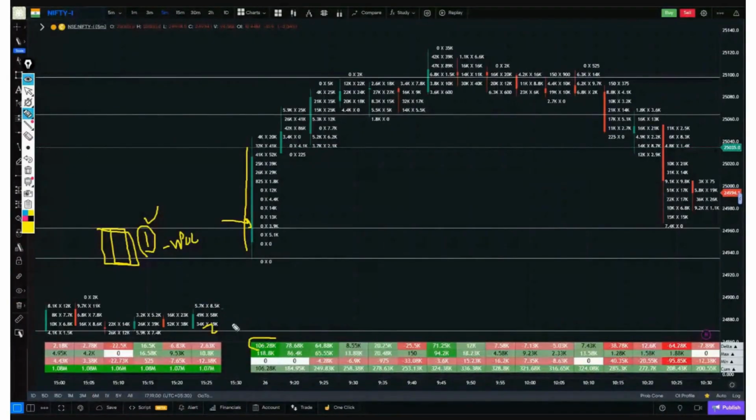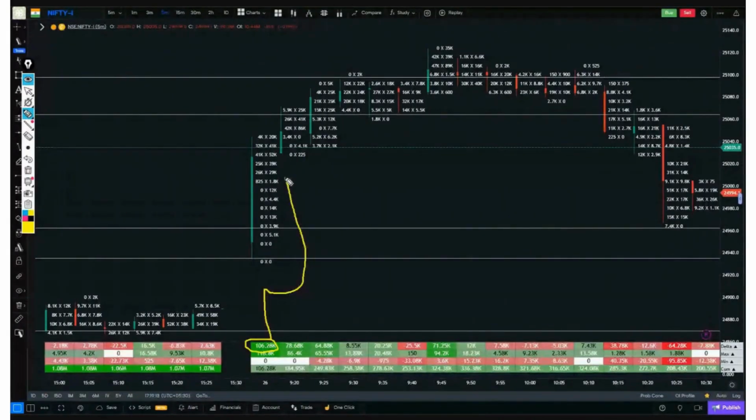Now, how will we read the footprint? First of all, we'll look at the delta. The delta is significant, it's a heavy delta. That means the delta value is high. What did the delta indicate? There are more buyers. It jumped towards the buyer's side. Now, which is that particular spot where the maximum buying happened? That specific spot is where there's a delta of 52k, 39k, and 41k.